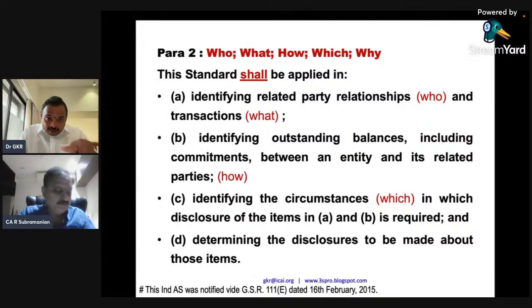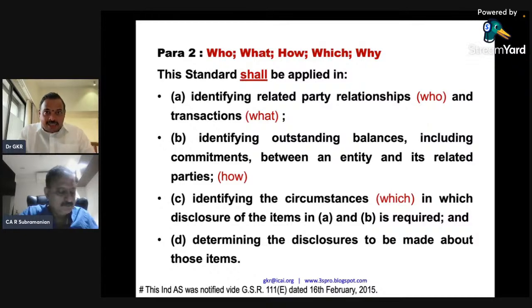So what are the circumstances in which disclosure will be required? Sometimes no transaction will be there. Whether disclosure has to be given, because they only speak about outstanding balance. There will be in, there will be out, and the outstanding balance will be 0. Now, 0, 0, 0, 0. Should I give all the zeros? That is where the circumstances come in.